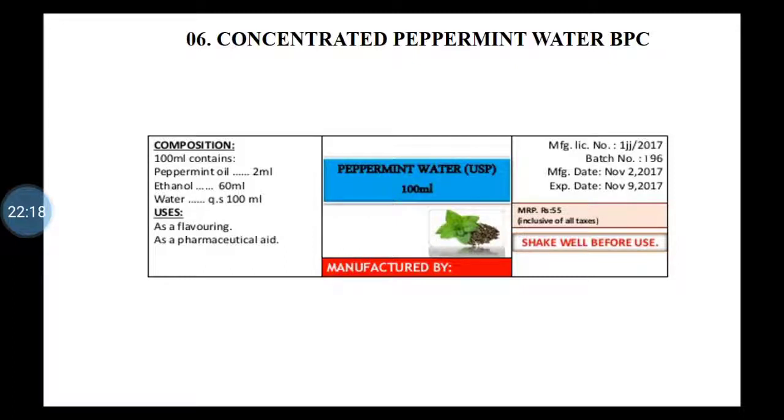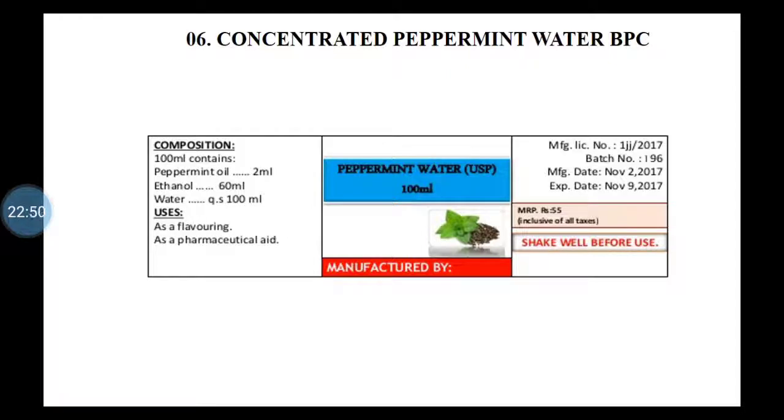Now, the procedure of peppermint water: as I said, it is prepared by dilution method. Here, the required quantity of peppermint oil is taken and dissolved in alcohol. Then successive quantities of water are added in small amounts with continuous stirring to make the required volume.